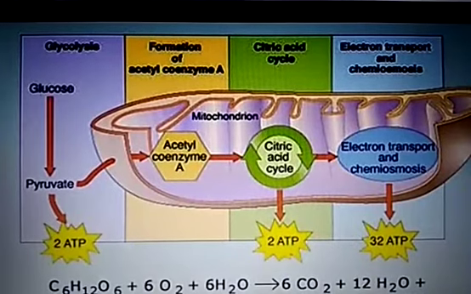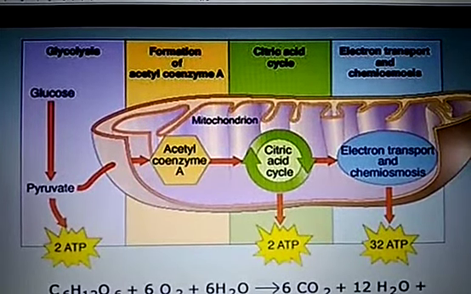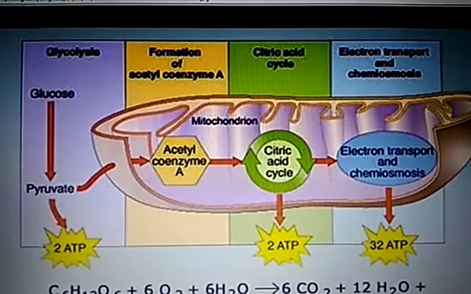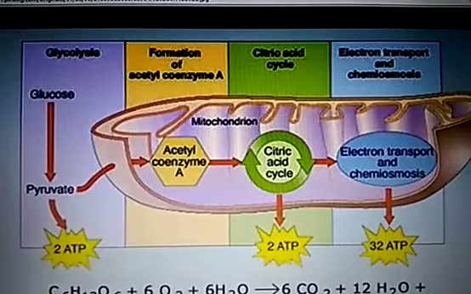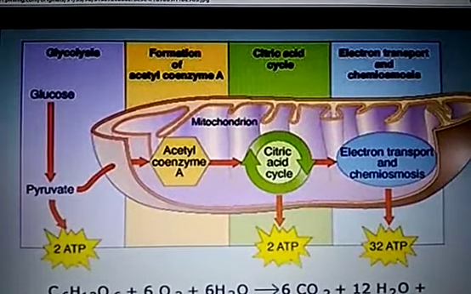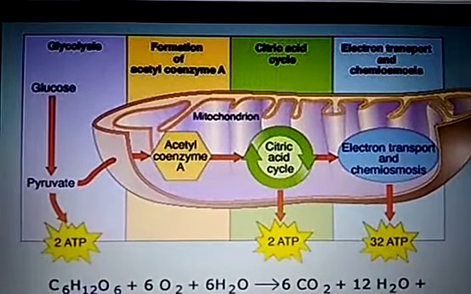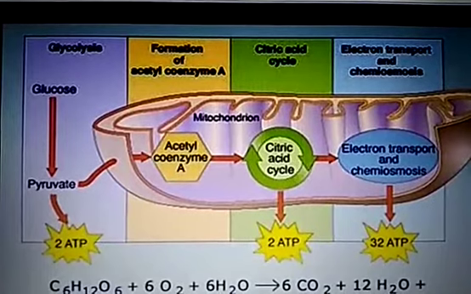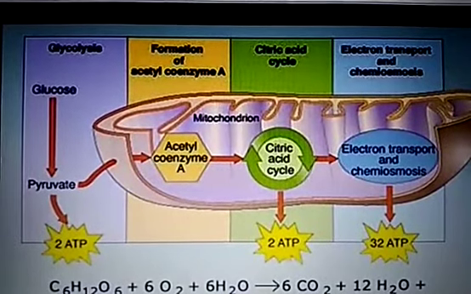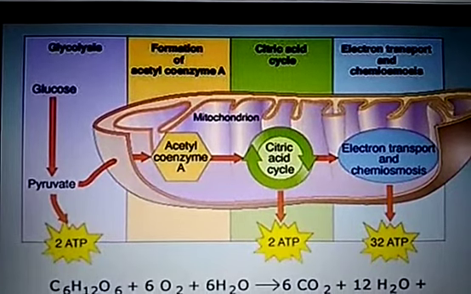When we eat food, it undergoes digestion, and the digested food is transported to each and every cell of the human body. When the digested food such as glucose enters our cell, glucose undergoes a series of reactions known as glycolysis, in which glucose, which is a 6 carbon molecule, gets converted into a 3 carbon molecule known as pyruvate or pyruvic acid.